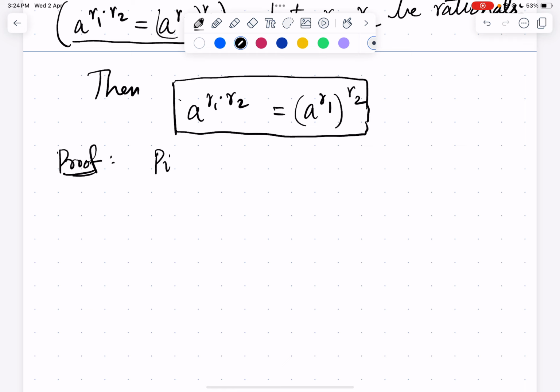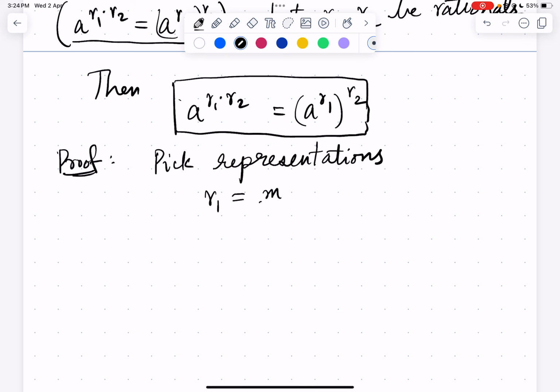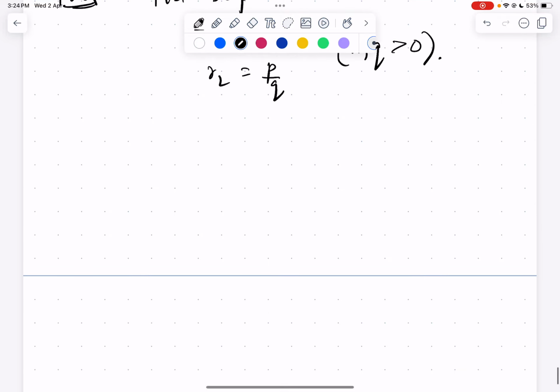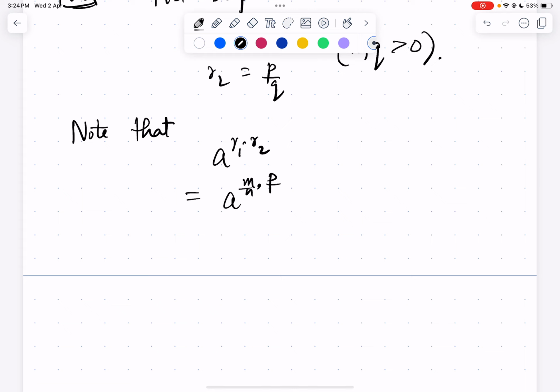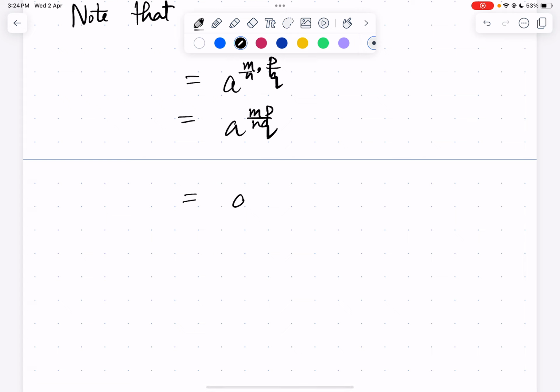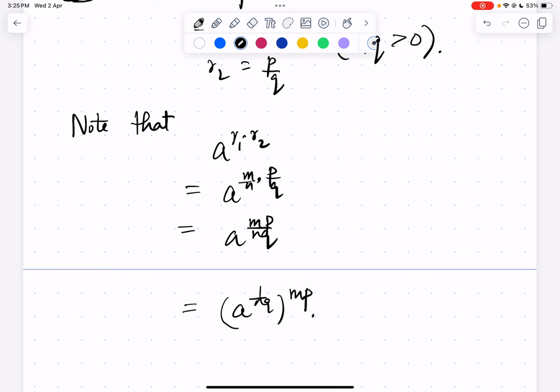As usual, we first pick representations. To compute the quantities, we need to pick representations. So r1 equals m/n and r2 equals p/q. As usual, n and q are positive integers. Once we pick the representations, what is a^(r1 r2)? It is a^((m/n)(p/q)), which is a^(mp/nq), which is just (a^(1/nq))^(mp). So a^(r1 r2) is this.